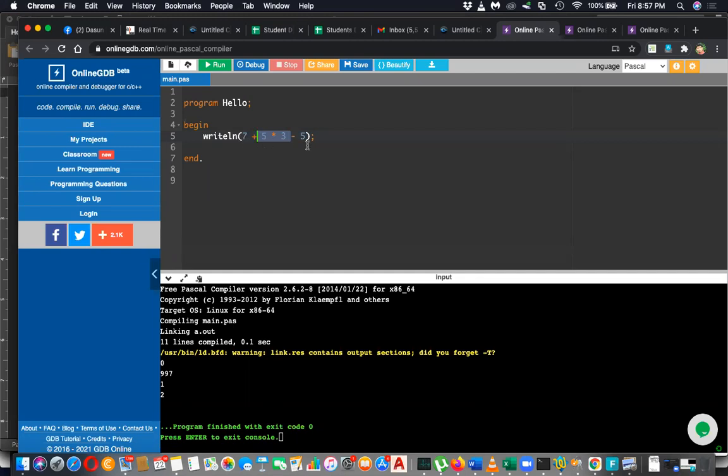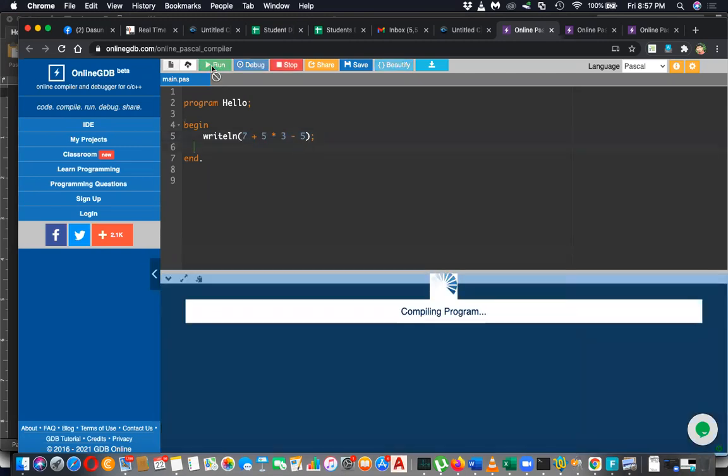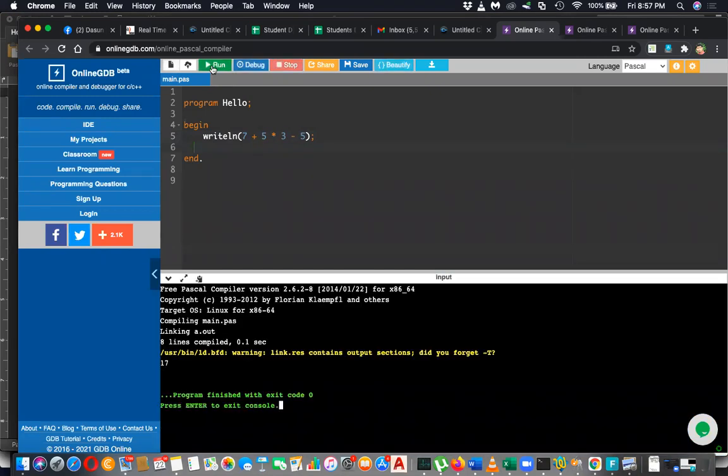So don't just blindly do it. Think about the operator precedence. You can write down that 17 is the answer. How did 17 come? 5 into 3 will happen first, that is 15. 15 plus 7 is 22. 22 minus 5 is 17.